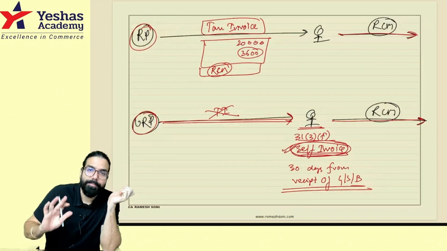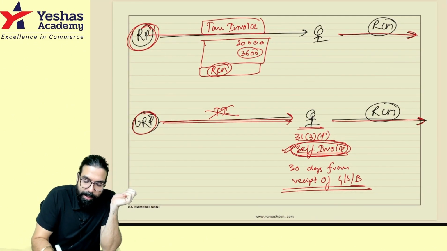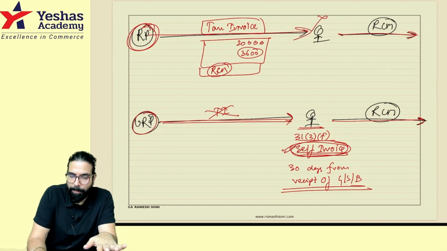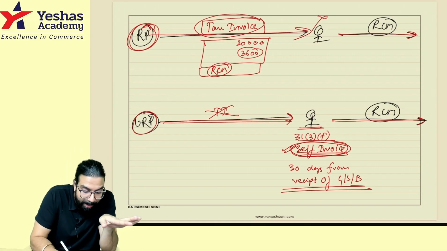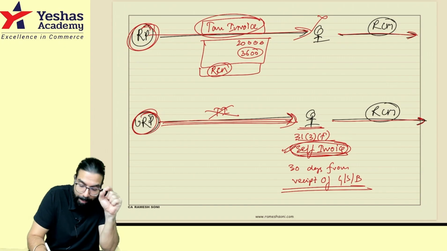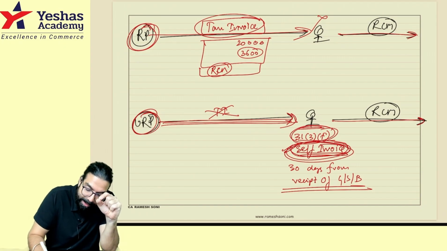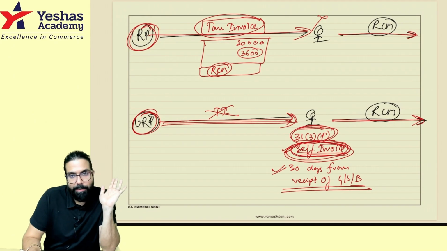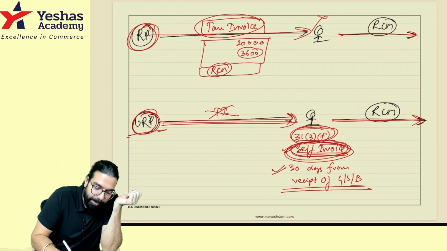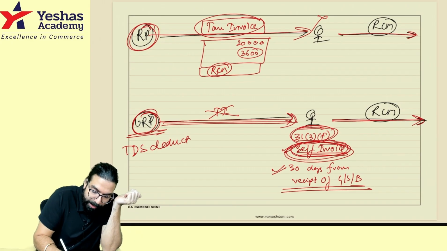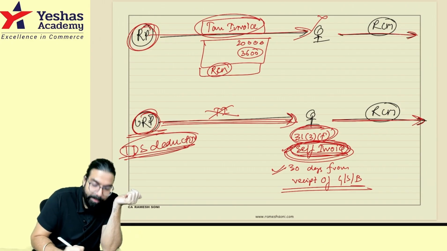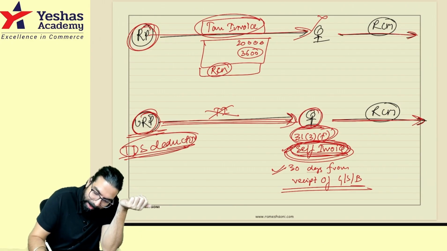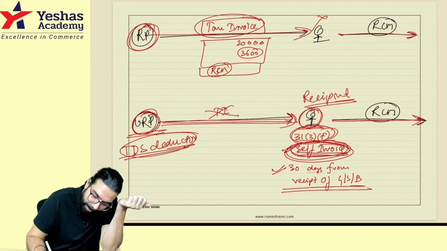Now you tell me one thing. Registered person giving me, should I make an invoice? Not required, because he has already given an invoice. But unregistered person supplying me, I should make a self invoice and that should be within 30 days from the receipt, and I should pay the GST under RCM. But sir, unregistered person, even if he is registered as TDS deductor, still he will be considered as unregistered person, and me being the recipient, I should make the self invoice.